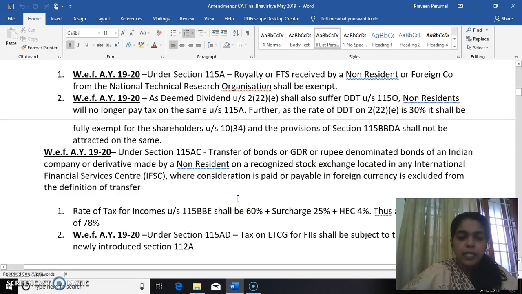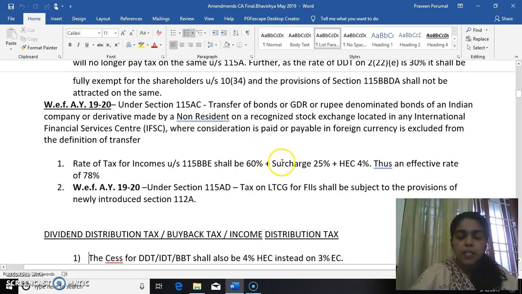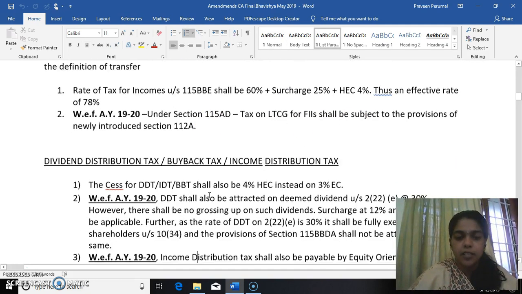Now, what is the rate of tax? Rate of tax shall be 40% plus surcharge plus the new rate of cess, 4%. Therefore, the effective rate is 78%. Now, with effect from 1920, under section 115A, tax on long-term capital gain for FIIs, foreign institutional investors, shall be subject to the provisions of newly introduced section 112A. We have already seen it.